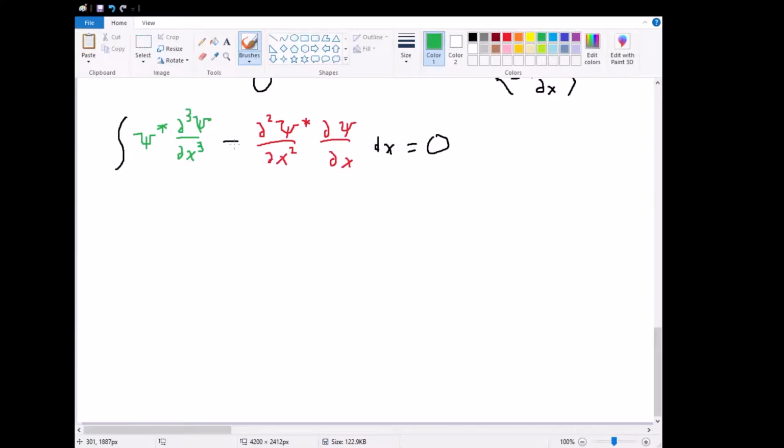So we're going to use u sub on this green term. I'm going to set u equal to, and let's do some different colors here, let's do blue and purple. Let's set u equal to psi star. So what this implies is that du must equal partial psi star with respect to x dx.